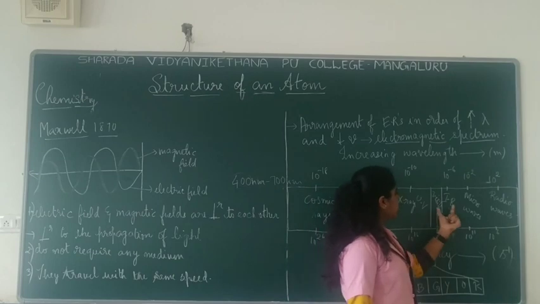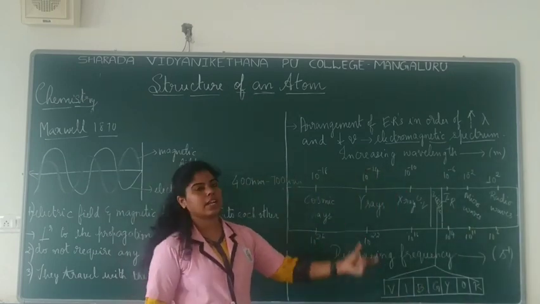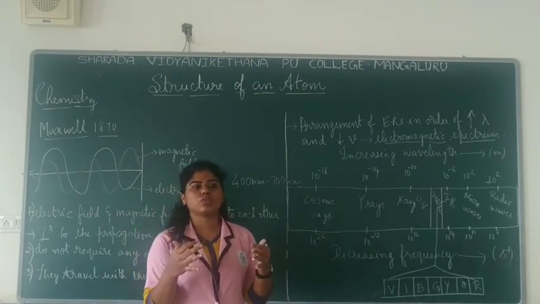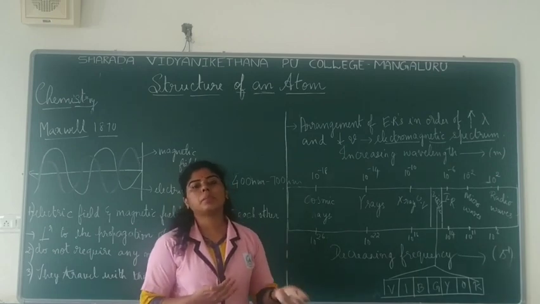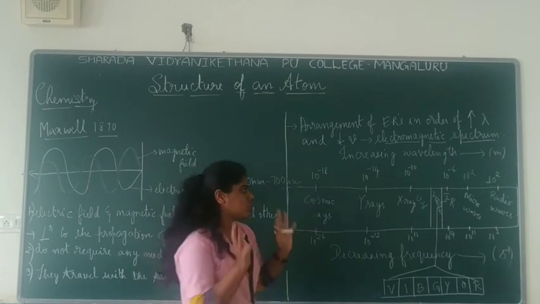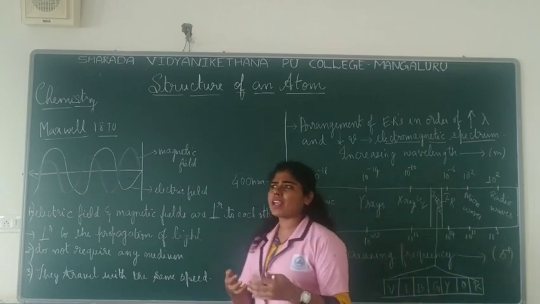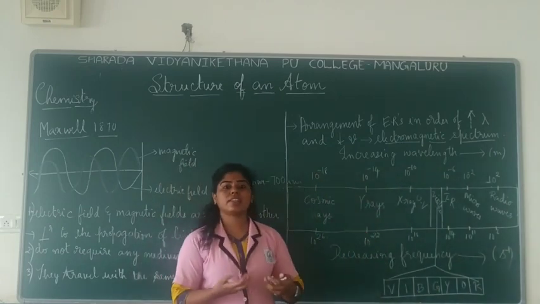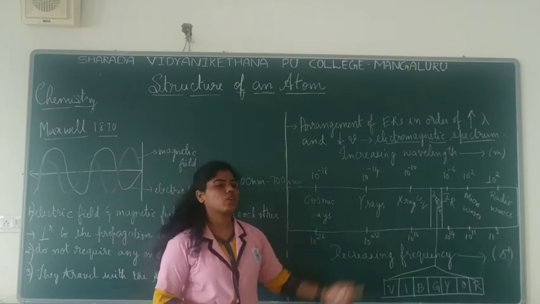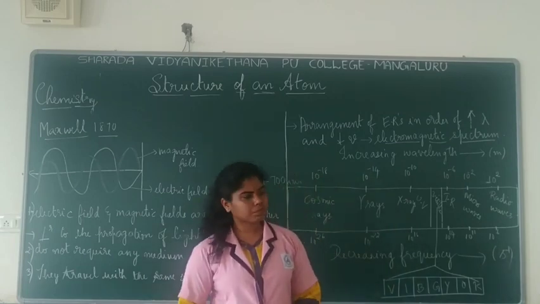And next to visible you have infrared. Infrared rays are also called IR rays. Infrared radiations usually have heating effects. They have thermal effects, or they are also called heat radiations, heat related radiations. And then you have microwaves. Microwaves are used in telephone circuits and also radars. And radio waves, obviously, are used for broadcasting.